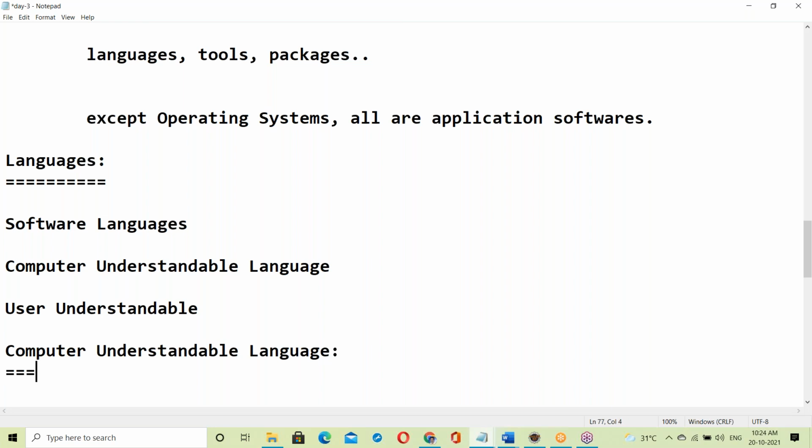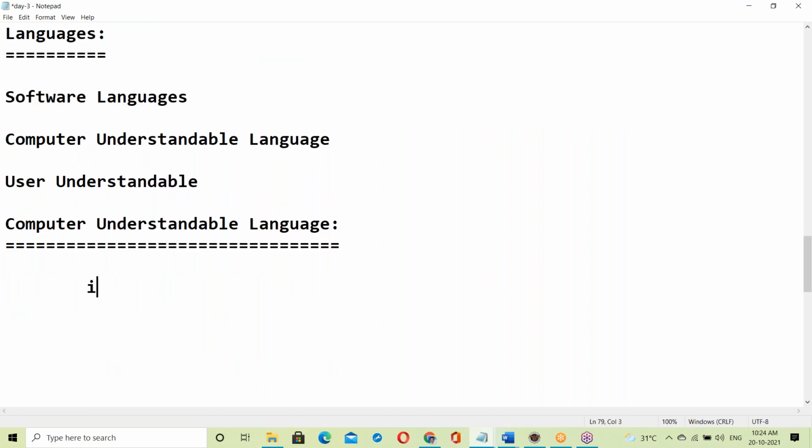Computer understandable language is binary code.